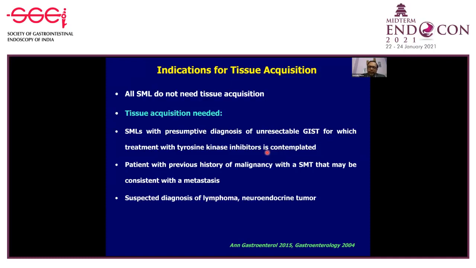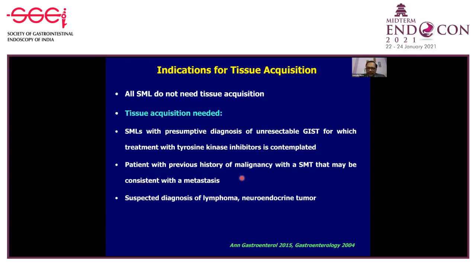In that situation, you need to do a biopsy to look at the CD117 status. In patients who have a previous history of a malignancy with a submucosal tumor, where you now suspect a metastasis, again a tissue acquisition is required. And finally, if on EUS you think it could be a lymphoma or a neuroendocrine tumor, then again a tissue acquisition is needed.